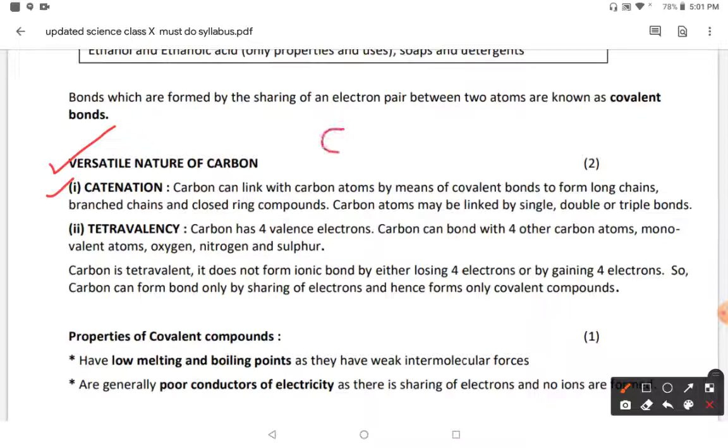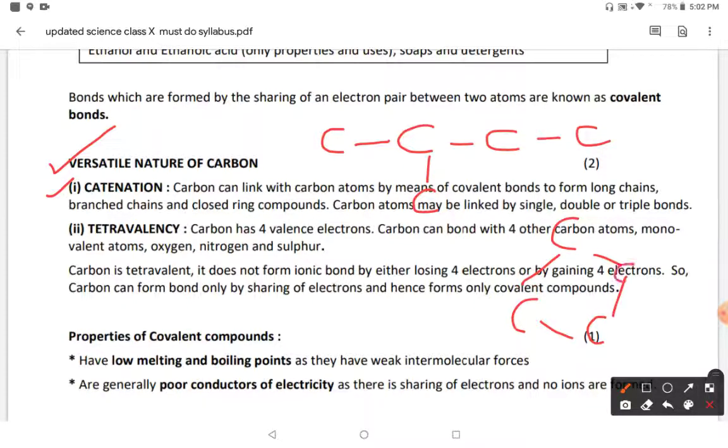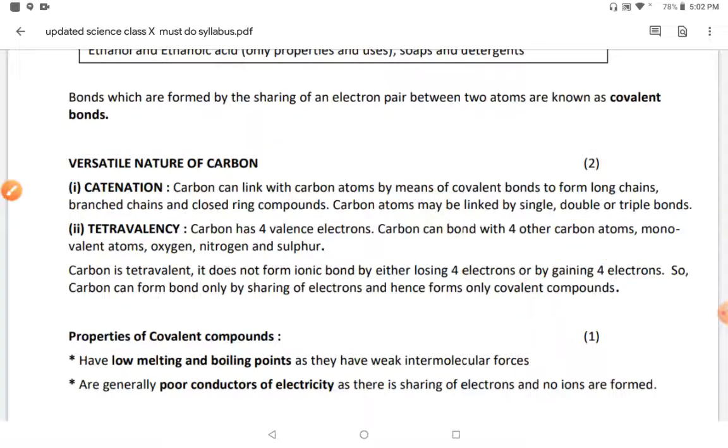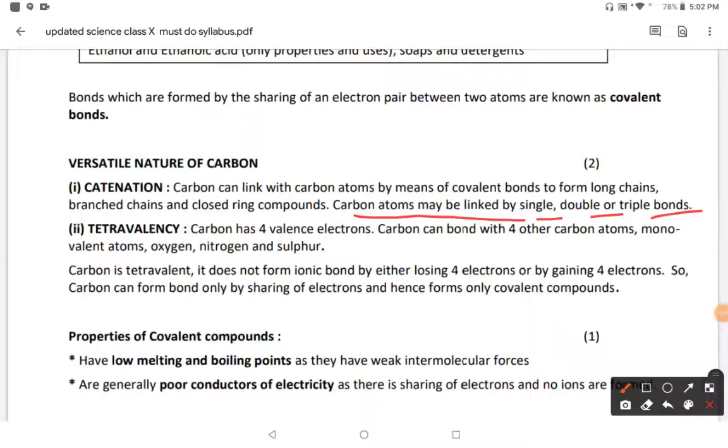One carbon is linked with another carbon by means of a covalent bond, and they form a long chain, or they may form a branched chain. Branched means just like this, or they may also form a ring-shaped structure. In any form they can be arranged, and this property is called catenation. During catenation the carbon atoms can be linked by single bonds, double bonds and triple bonds.